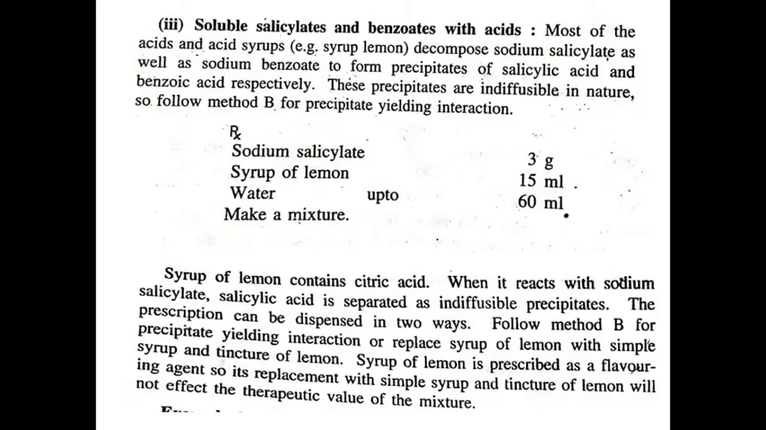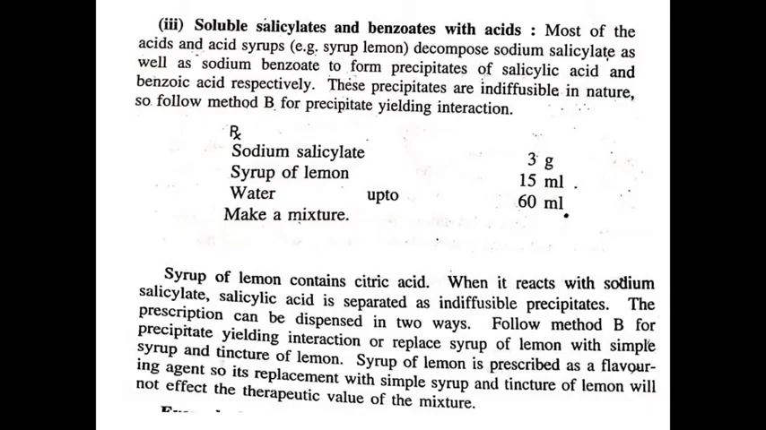Next type of incompatibility: salicylates type of incompatibility includes soluble salicylates and benzoates with acids. Most acids and acid syrups decompose sodium salicylate as well as sodium benzoate to form precipitates of salicylic acid and benzoic acid. These precipitates are indiffusible, and we have to use method B to correct this type of incompatibility.